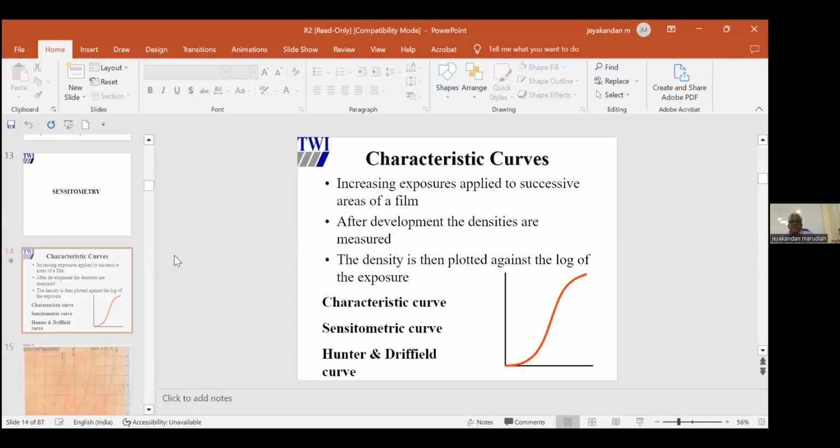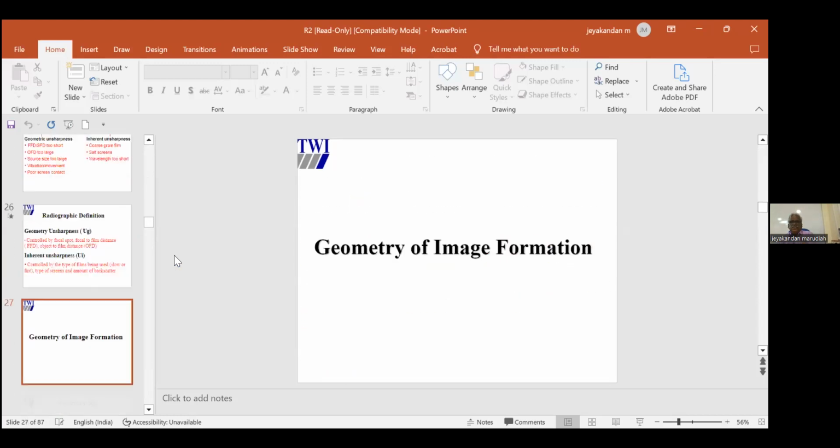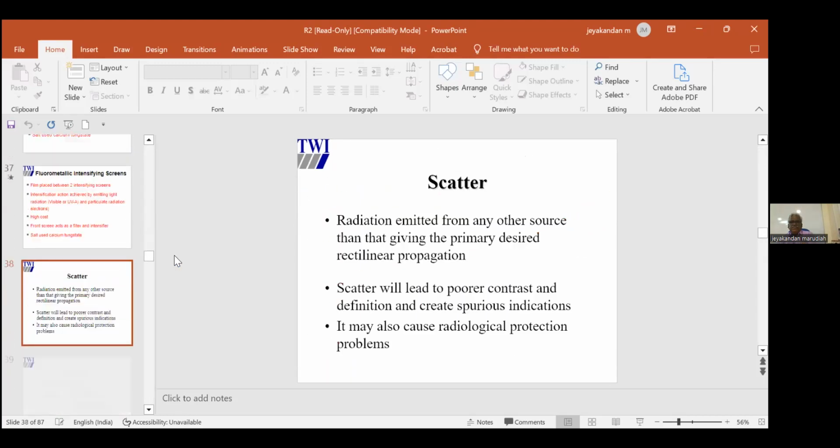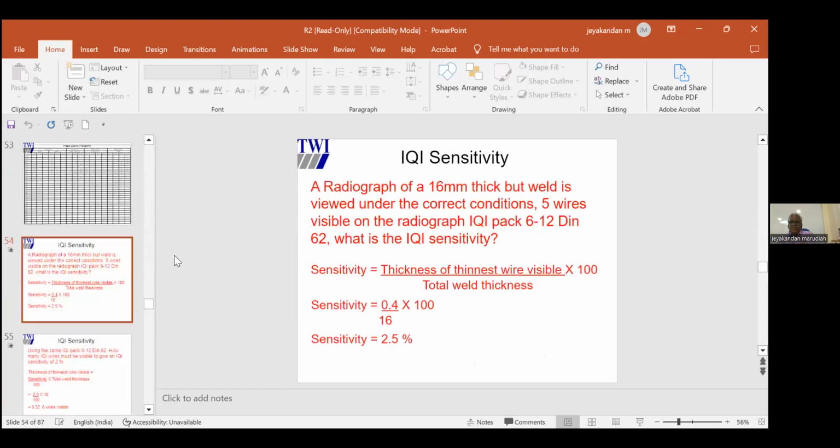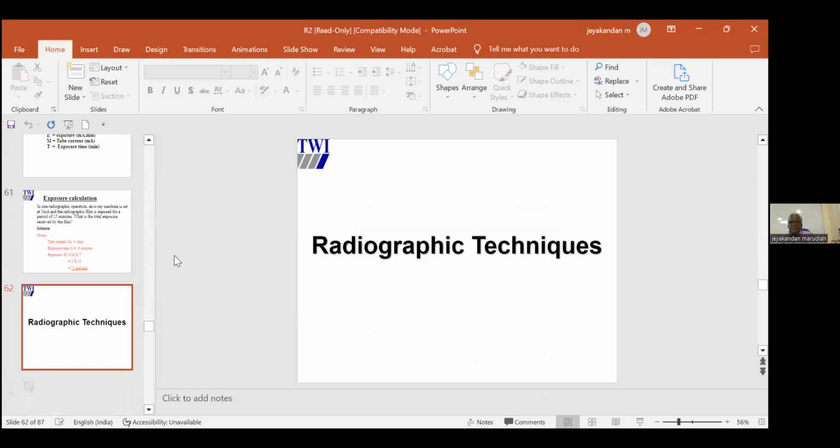Now, if you see, it is not an NDT class. First, I am explaining this is not an NDT class. We are not going into much detail, just the important things for the exam.